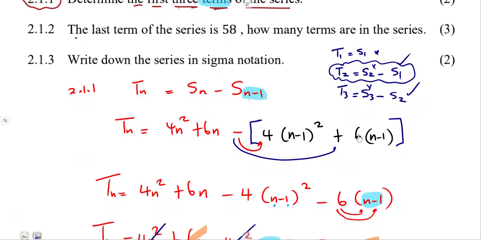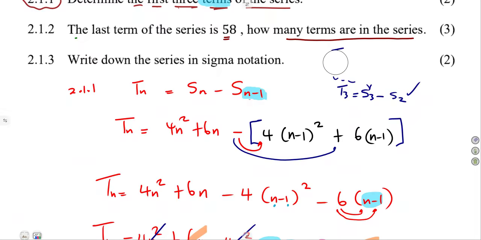The last term of this series, or of the given series, is 58. How many terms are in the series? The last term.